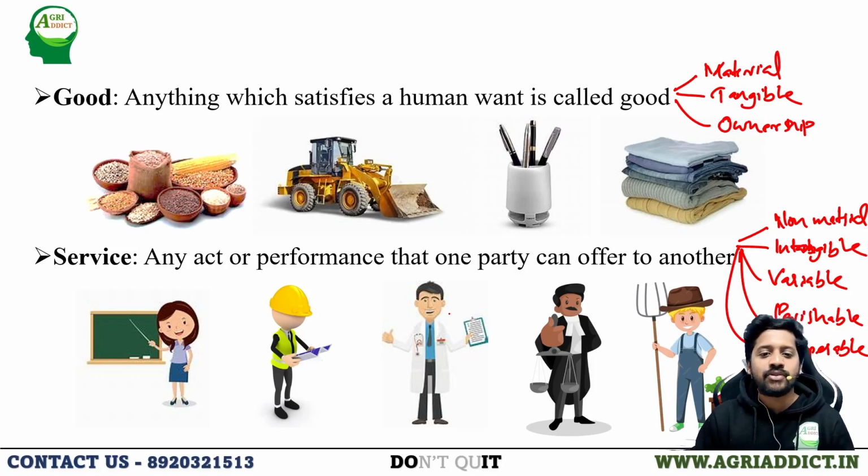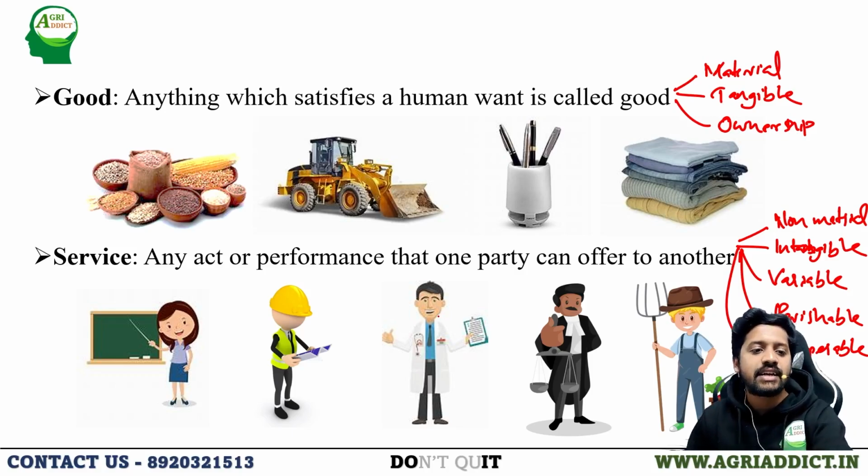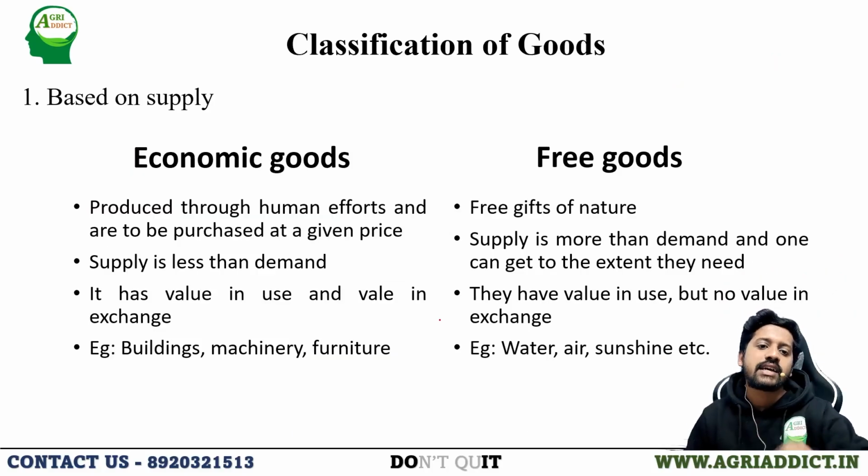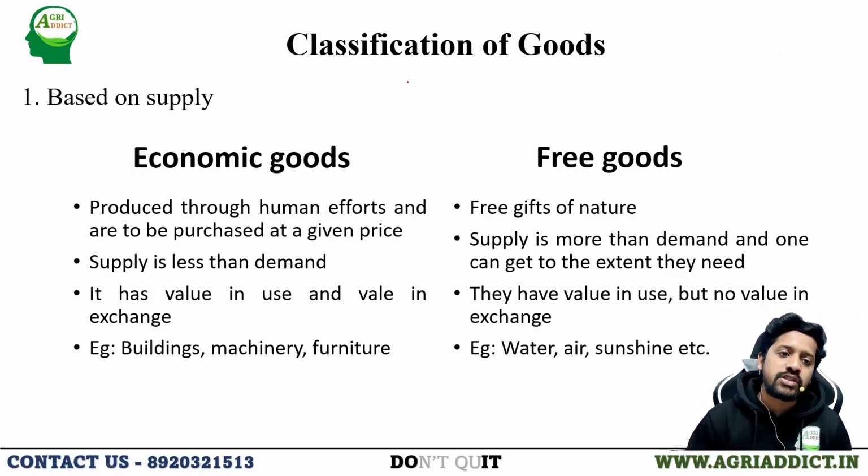So any act or performance that one party can offer to another person, which is non-material, intangible, variable, perishable and inseparable, can be considered a service. Those are the basic concepts regarding goods as well as services. And we are going to classify the goods based on supply. The goods are classified into two, that is economic goods as well as free goods.